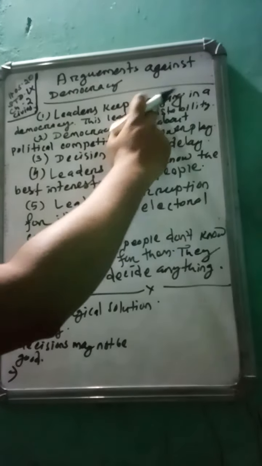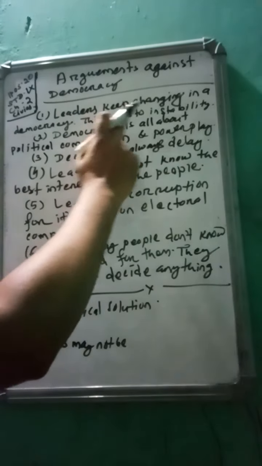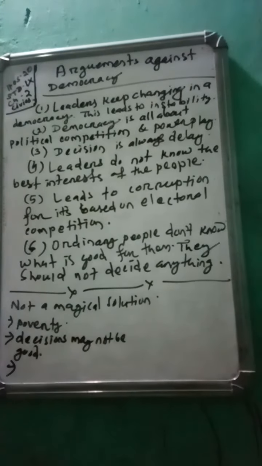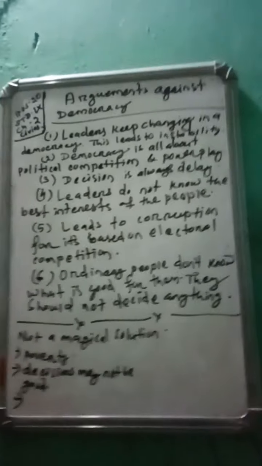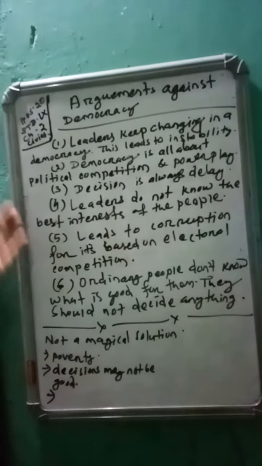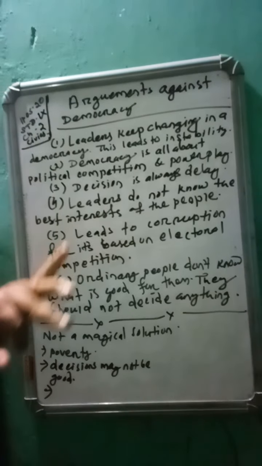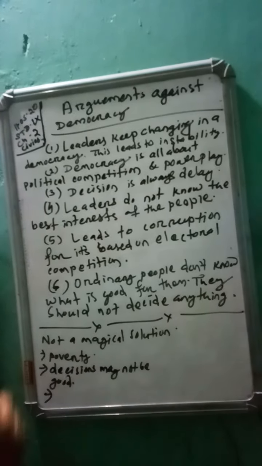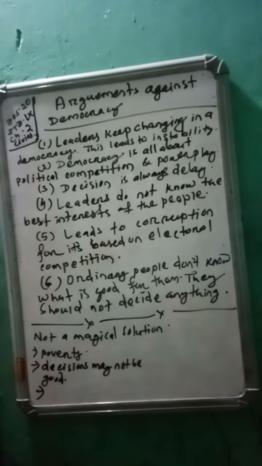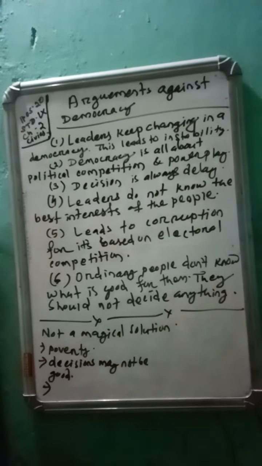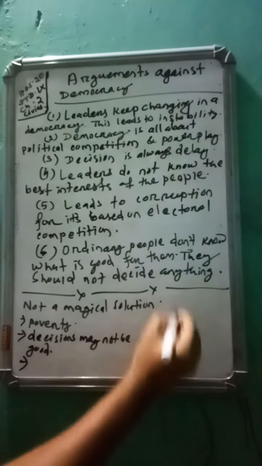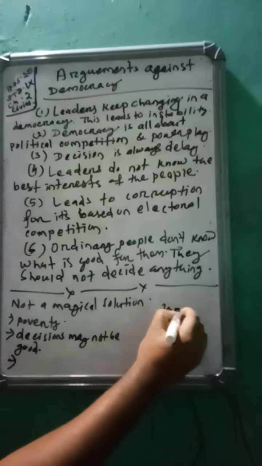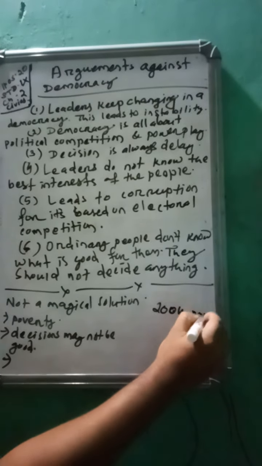Let us discuss the first point. Leaders keep changing in a democracy. This leads to instability. Why is there instability? Because maximum times, leaders keep changing. In our country, the leaders are changing. For example, the Prime Minister was Manmohan Singh from 2004 to 2014.